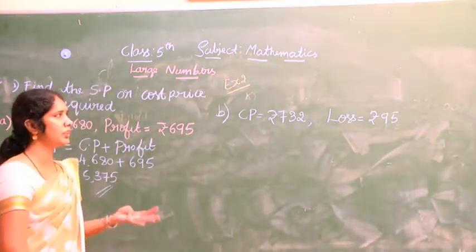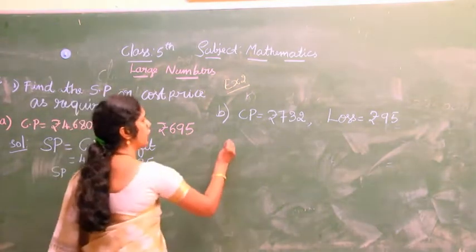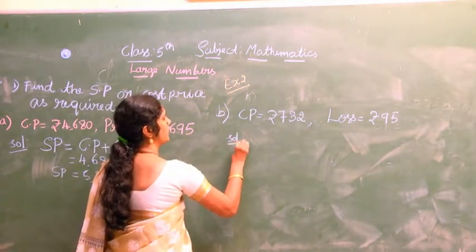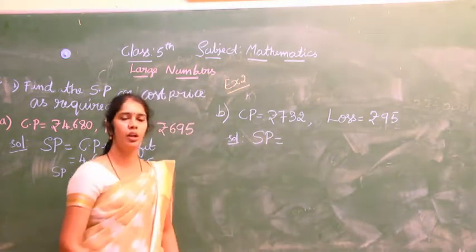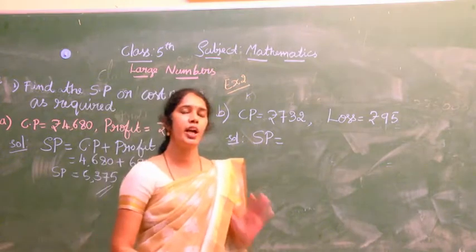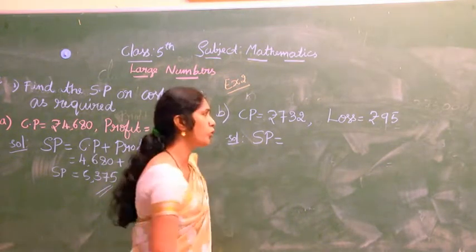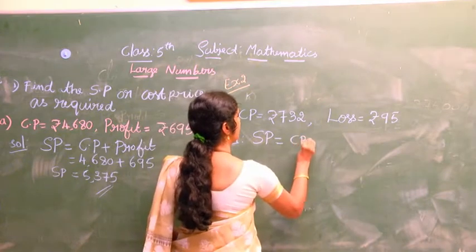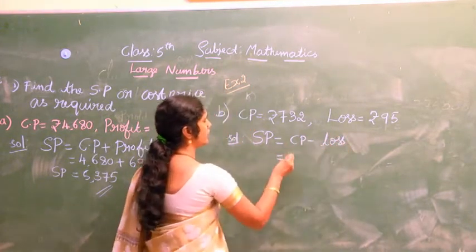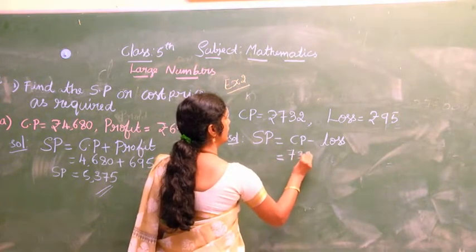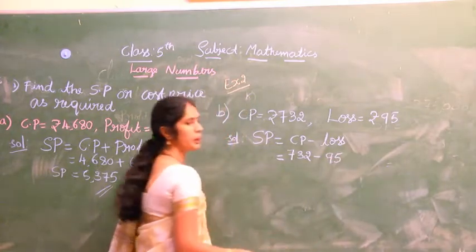Cost price is given and loss also given. So what do we have to find out? We have to find the selling price. If it is a loss, loss should be subtracted from CP. What is CP? 732. What is loss? 95 rupees.